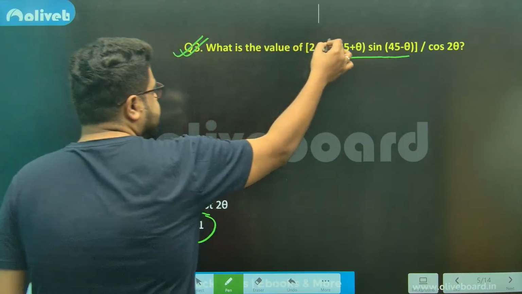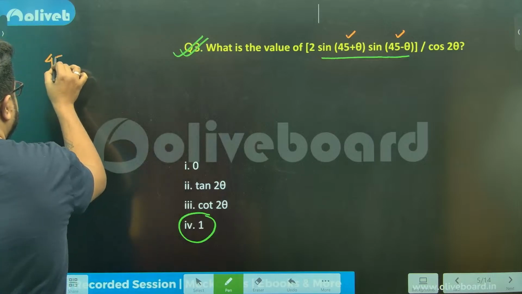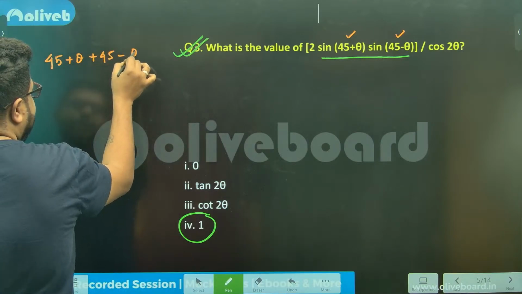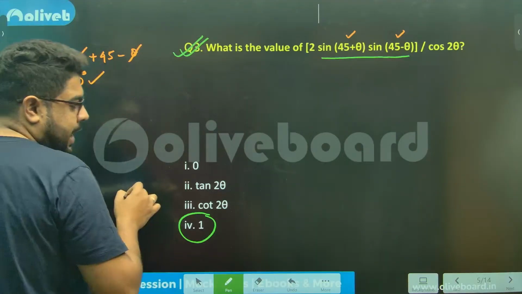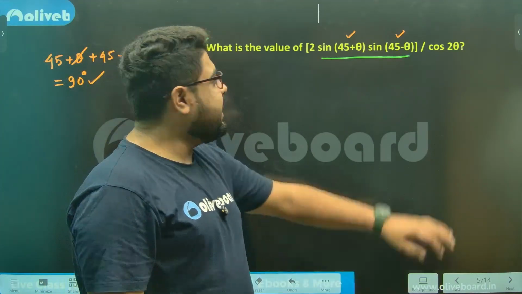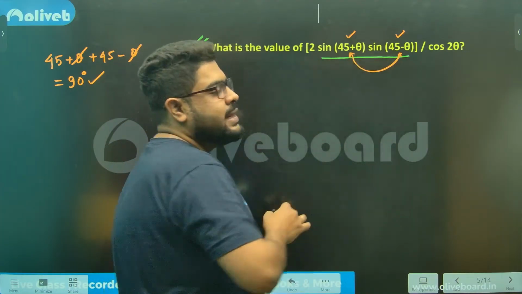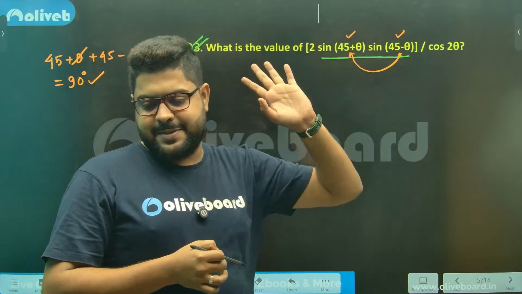Sir, let's say this is one angle, this is one angle. Take the sum now. If I take the sum, what will happen? Theta, theta cancels, and ultimately we are having 90 degree. Meaning ultimately what? They are complementary pairs, sir. They are complementary pairs. Everybody agrees.